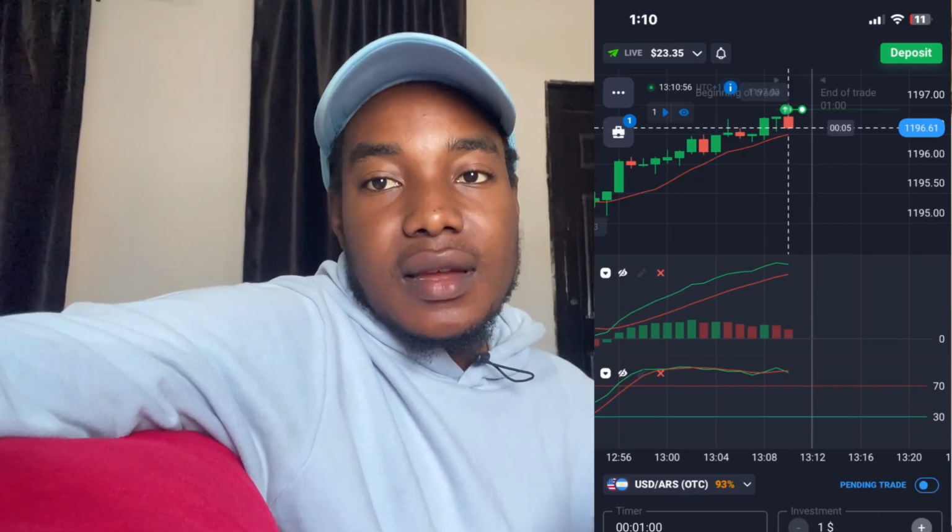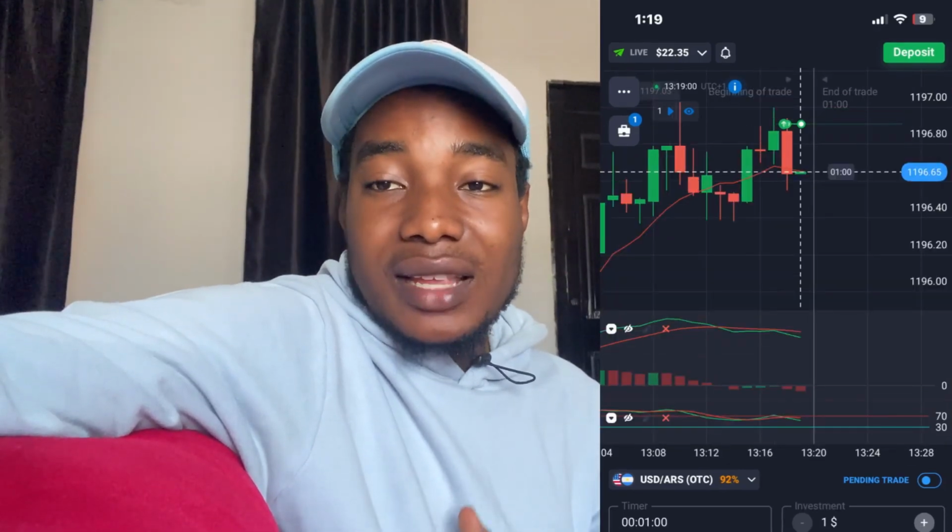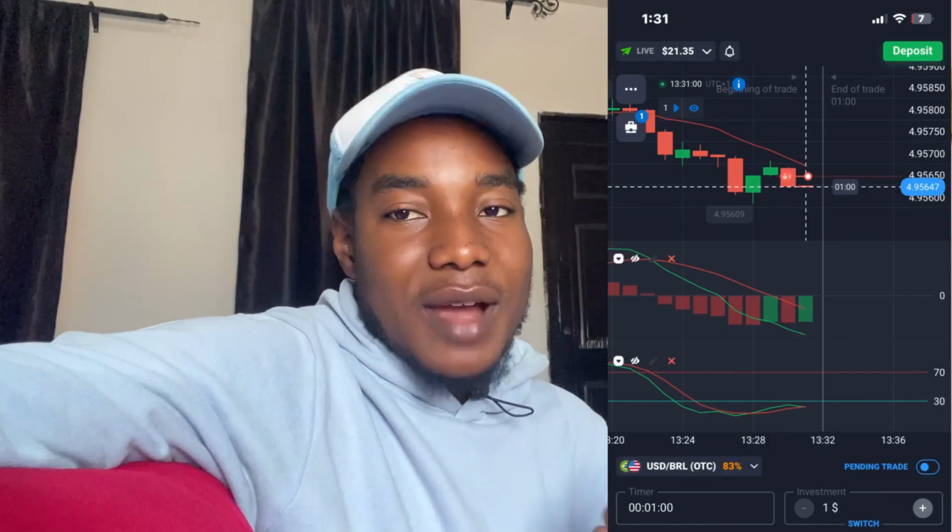And this is what I get for trading another pair. I lost 20% of my account trading the pair that is not my own. After losing 20% of my account, I then took this trade on my own pair. Altogether, I took three trades. I won one and lost two. Without any further ado, let us analyze the charts together.